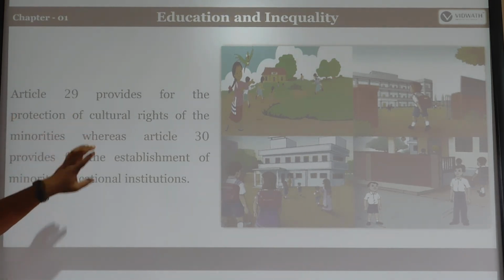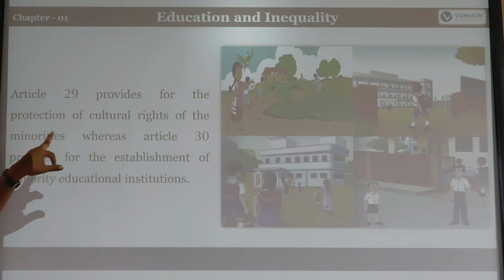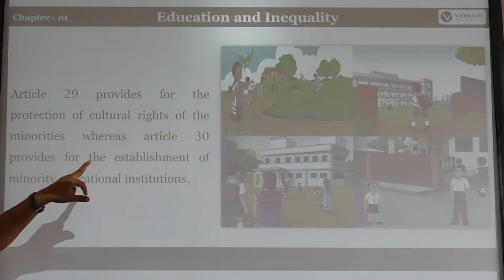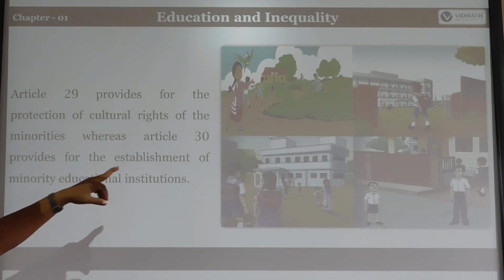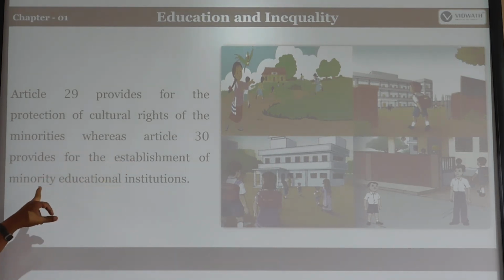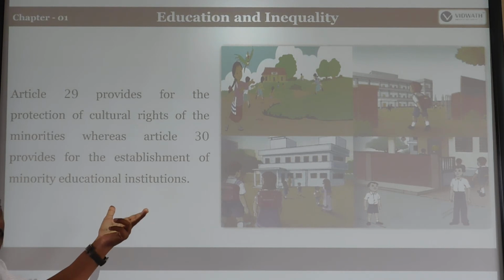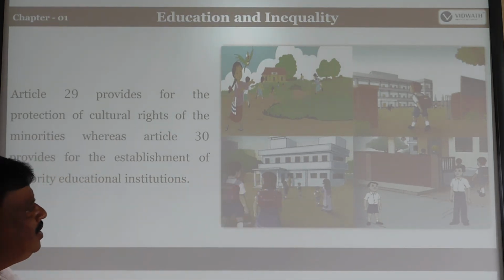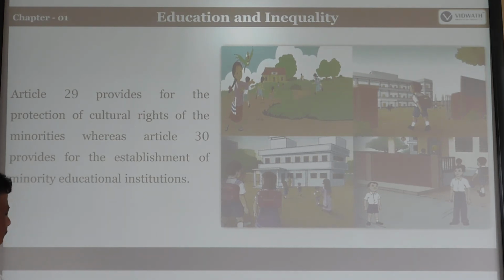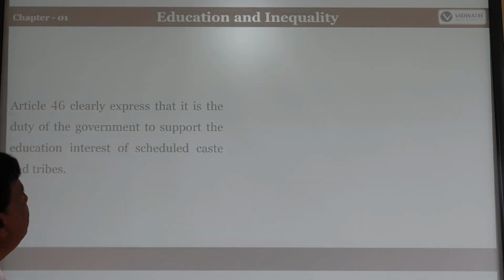Article 29 provides for the protection of cultural rights of the minorities, Alpasankhyaataru, whereas Article 30 provides for the establishment of minority educational institutions, which get so many facilities and are ready to establish such minority schools and provide education for minority students.